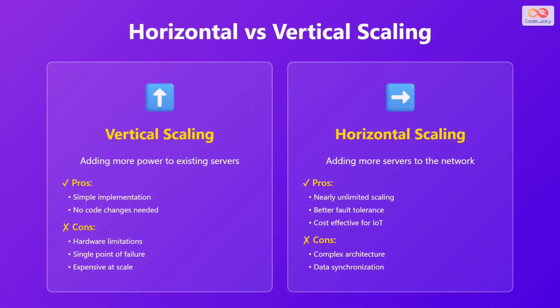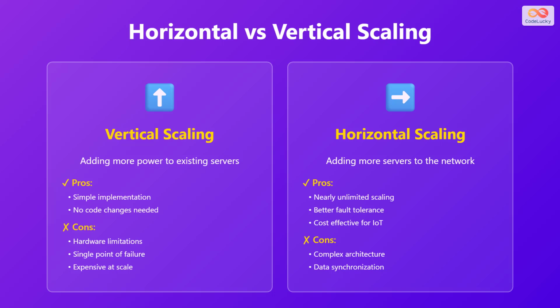2 fundamental scaling approaches exist: vertical and horizontal. Vertical scaling means adding more power to existing servers, such as upgrading CPU, memory, or storage. It offers simple implementation with no code changes needed. However, vertical scaling hits hardware limitations quickly, creates single points of failure, and becomes expensive at scale.